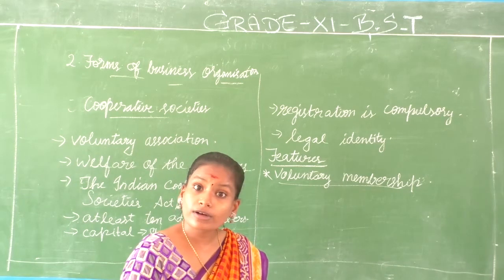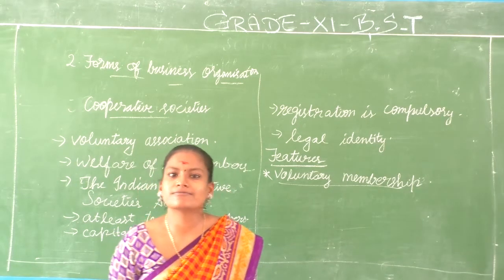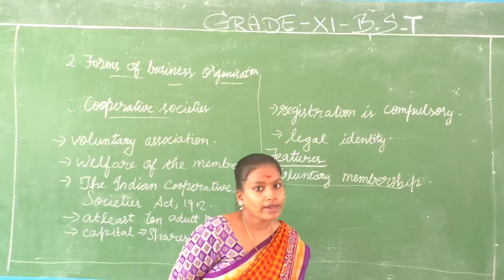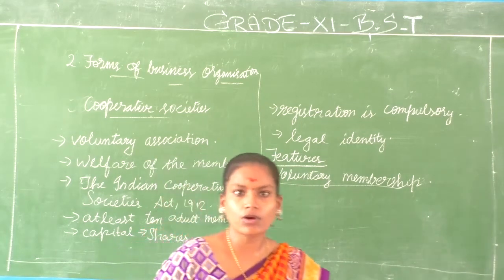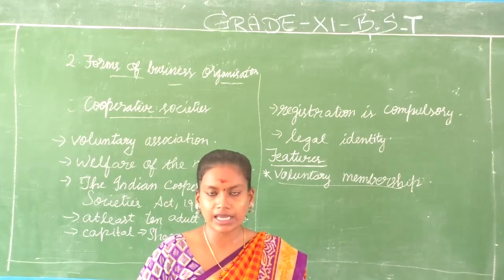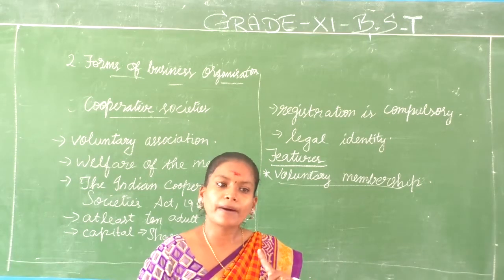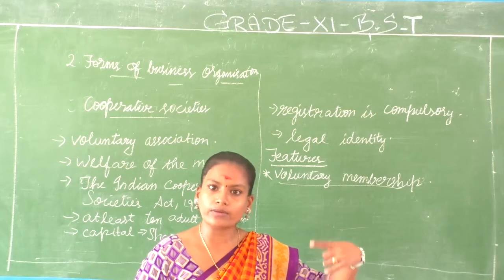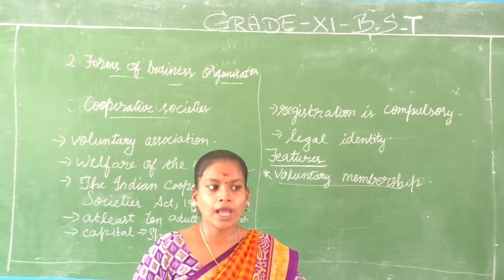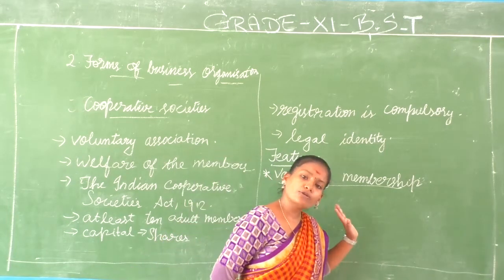And one more important thing about cooperative society is that membership is open. In joint Hindu family business, it is not open. Only the family members can be the members of the business. But here, nothing is like that. And in partnership, the partners should decide whether to accept or not accept. But here, the membership is open to anybody.